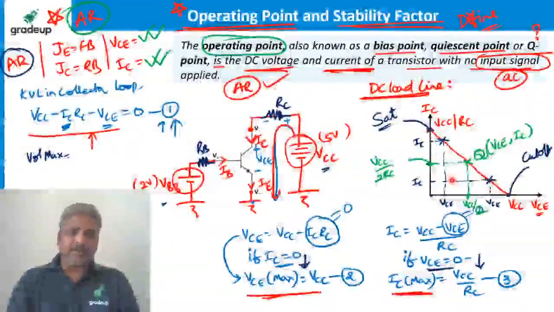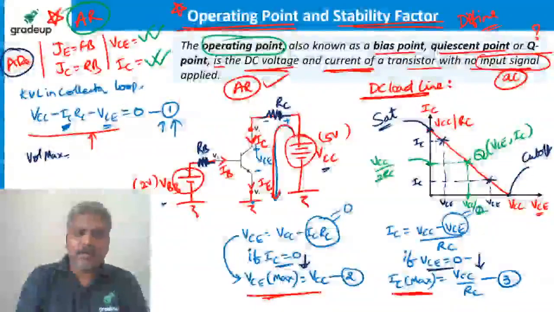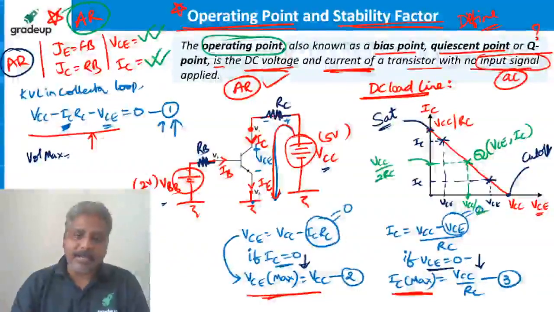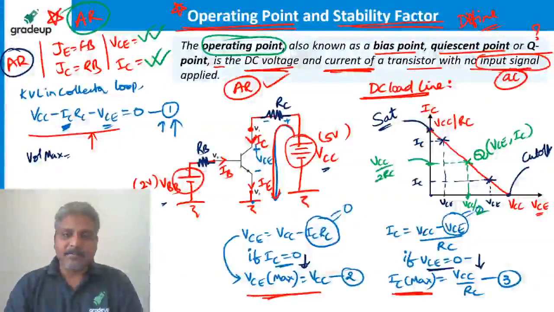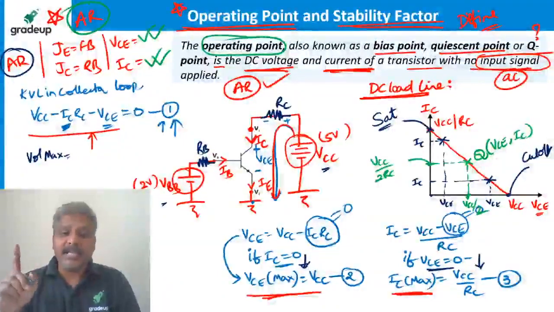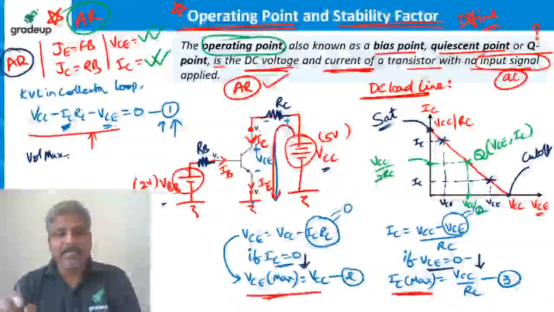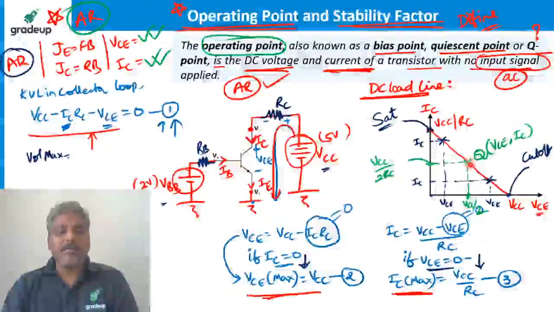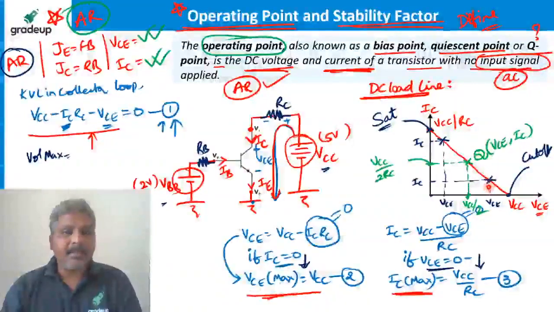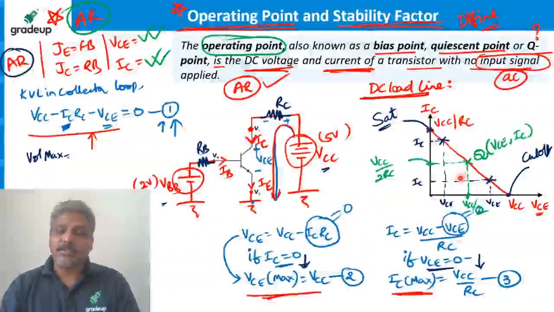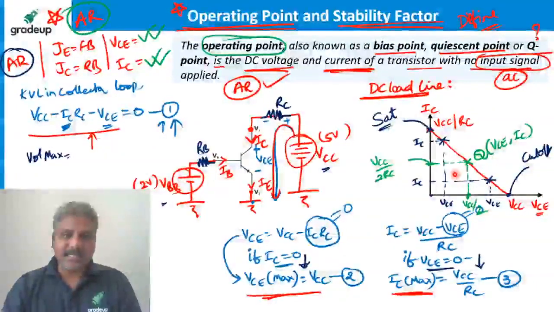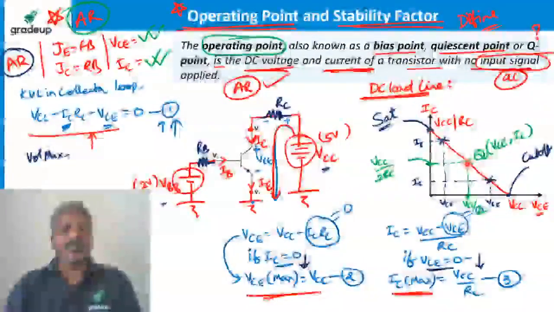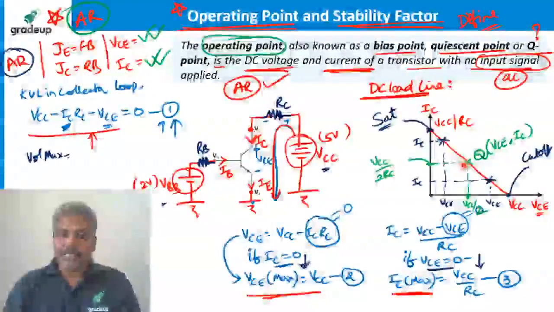Why, sir? Why is it preferred? Because ultimately what you are going to do with this transistor when it is in the active region with this voltage and current is use it as an amplifier. When you use it as an amplifier, the amplification becomes highest when you have the operating point at the center. If you take the operating point at any other point on the line, you don't get the highest amplification. You will get amplification, but not the highest. Highest amplification is only possible when the operating point is at the center. That's why I prefer it at the center, but it's not compulsory.